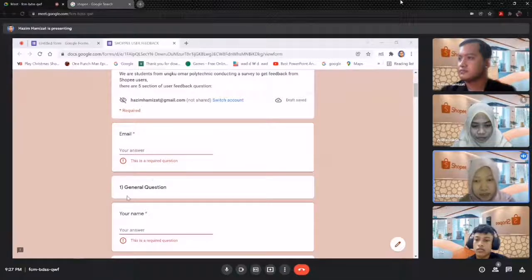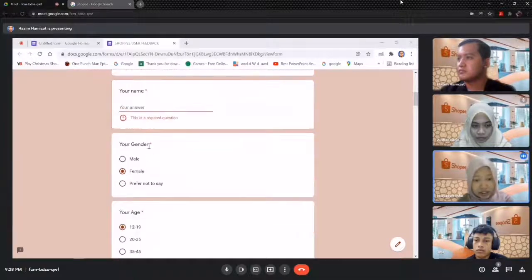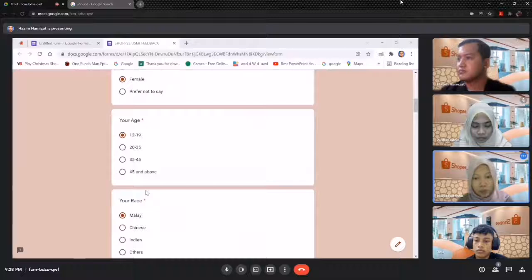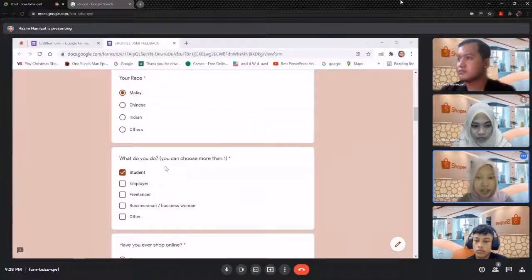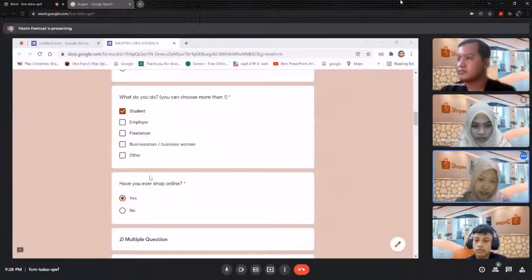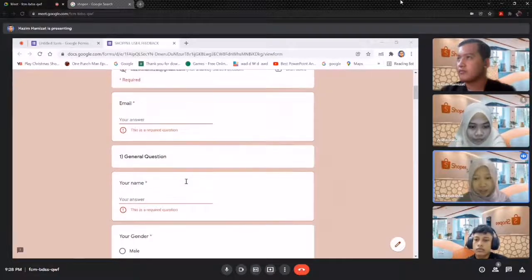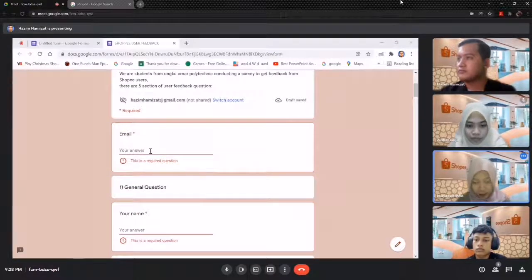In this section, our team is asking the respondents some basic general questions, for example, name, gender, age, race, and what the respondents do. And the last one is, have the respondents ever shopped online? The purpose of general questions like this is to further understand our project demography. Now, let's have a look at the responses.